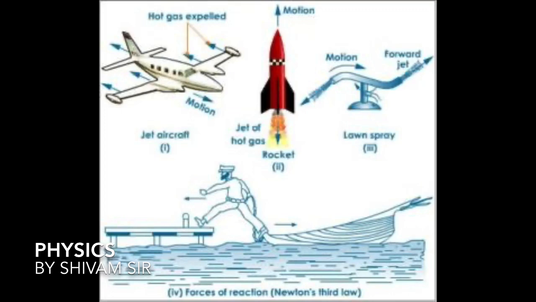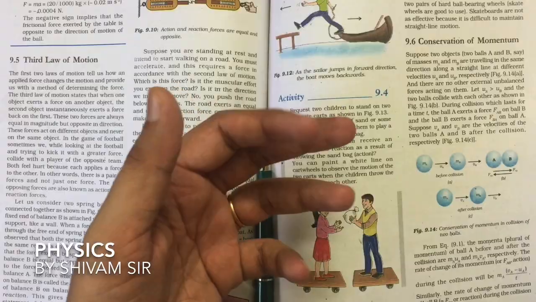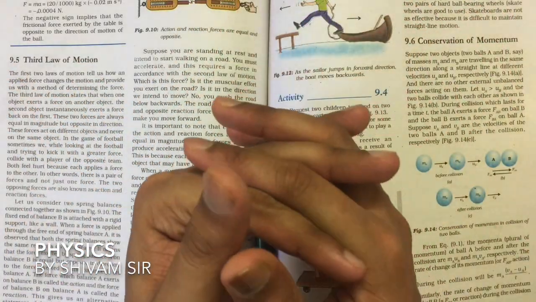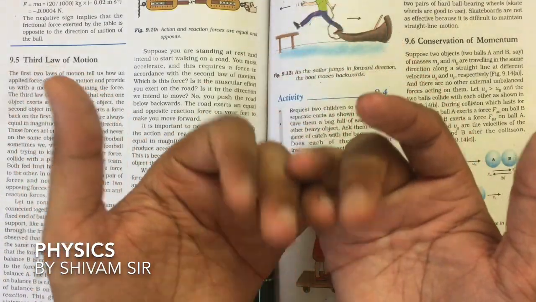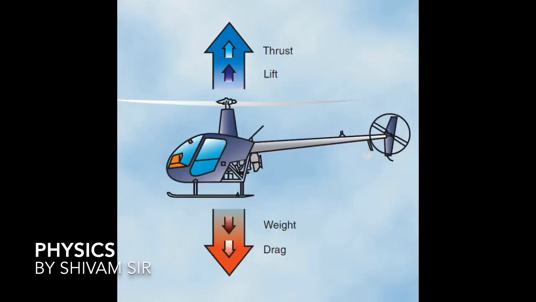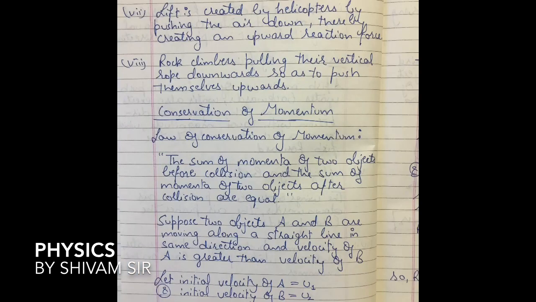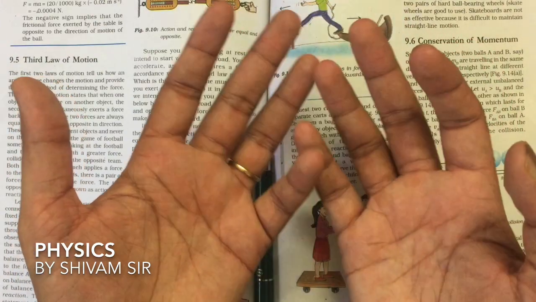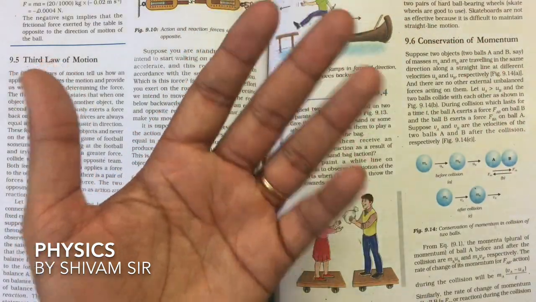So these are the applications of this action reaction law. Newton's third law of motion is applied in these examples. Even lift is created by helicopters by pushing the air down, thereby creating an upward reaction force. Whenever a helicopter creates lift, this lift is created by pushing the air downwards with the help of its blades. Similarly, the air also creates an upward reaction force, due to which the helicopter is able to lift itself.